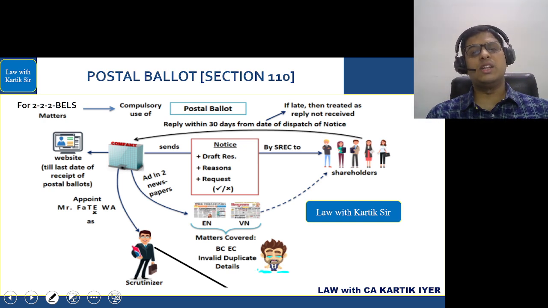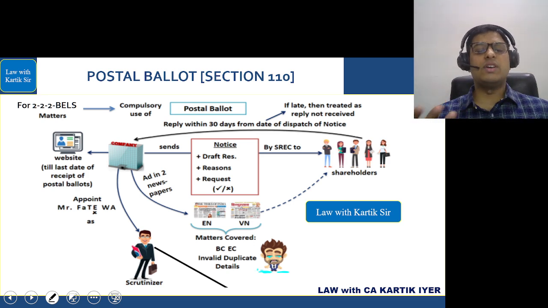The company will send the notice to the members along with the draft resolution, reasons, and the request to assent or dissent. We will send this by speed post, registered post, electronic means or courier to the shareholders. The shareholders will reply within 30 days from the date of dispatch of notice. If late, treat it as if the reply is not received. The company will give an ad in 2 newspapers, an English ad in an English newspaper and a vernacular ad in a vernacular newspaper.